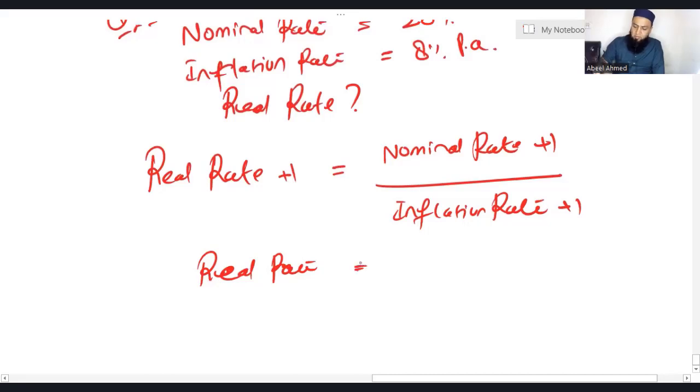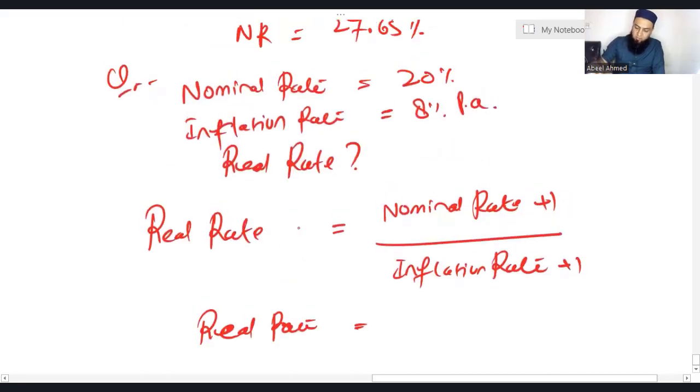If you write this plus 1 on the other side of the equation, then it will become minus 1. So real rate is equal to nominal rate plus 1 divided by inflation rate plus 1, minus 1.